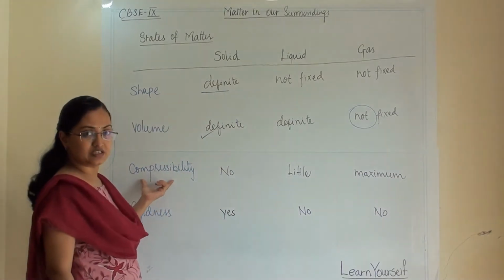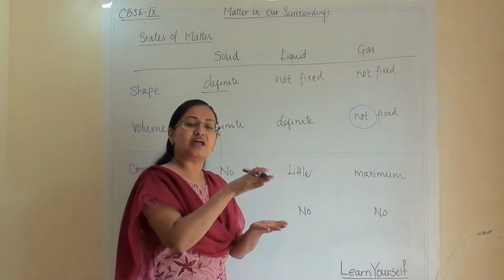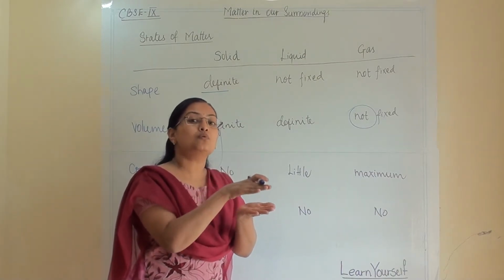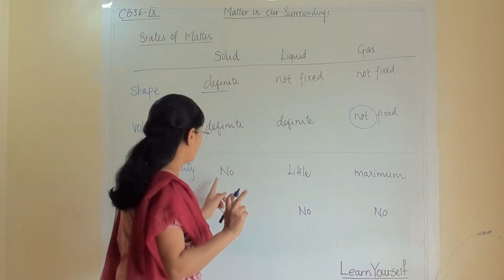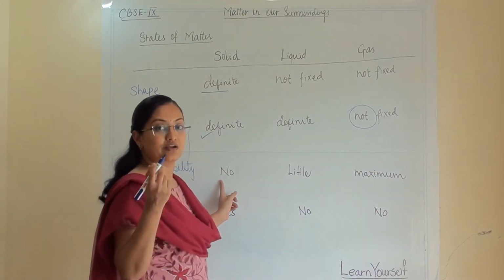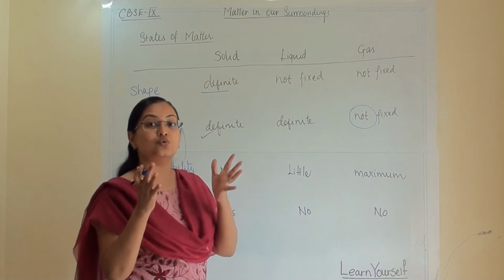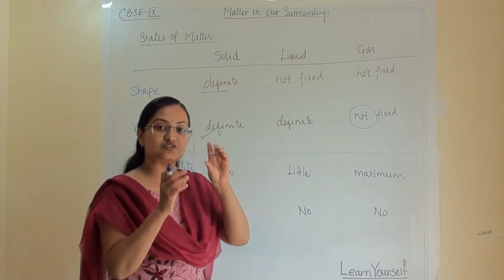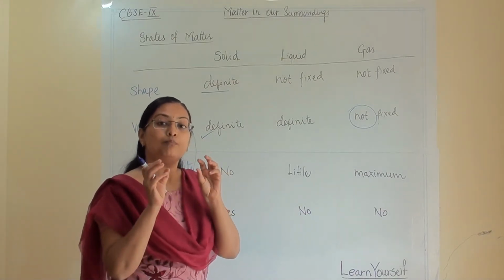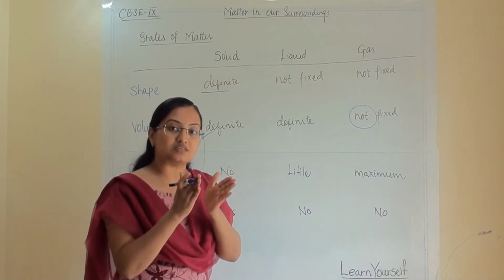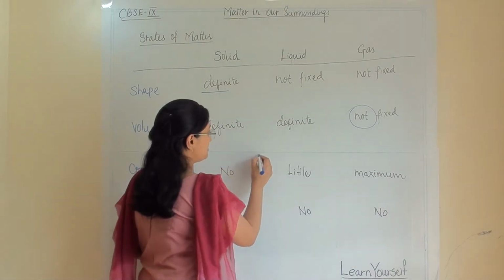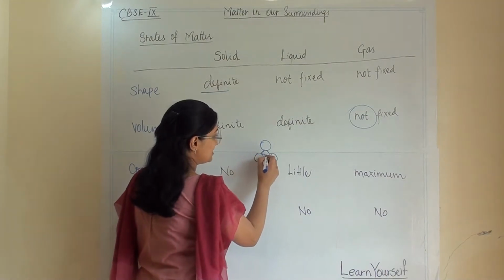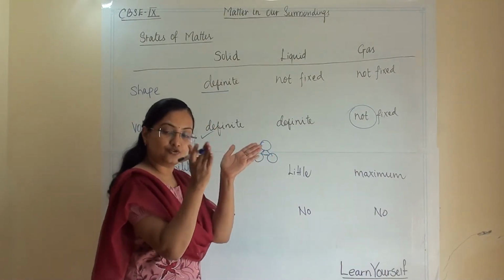Now compressibility. Compressibility means if you apply pressure, then it will become compact or not. So compressibility, no. Solid cannot be compressed because there is no space. How and why can we compress matter? If there is a space between two particles, then only we can compress. For example, if these are the particles and there is a space in between them, they can come together when you apply pressure.